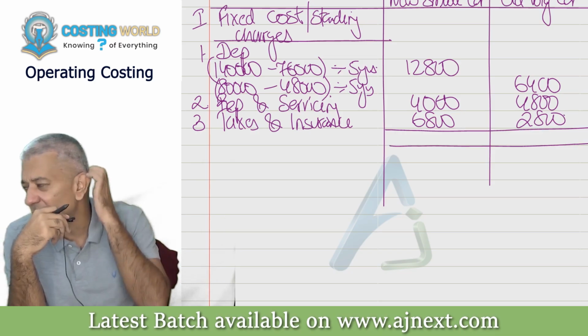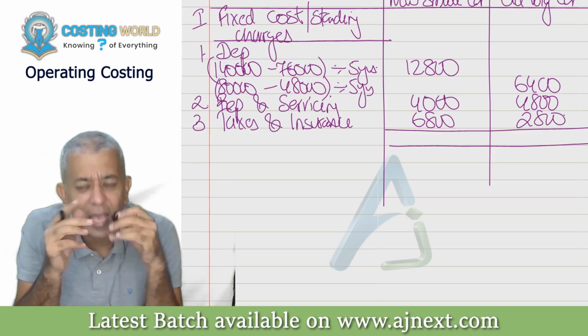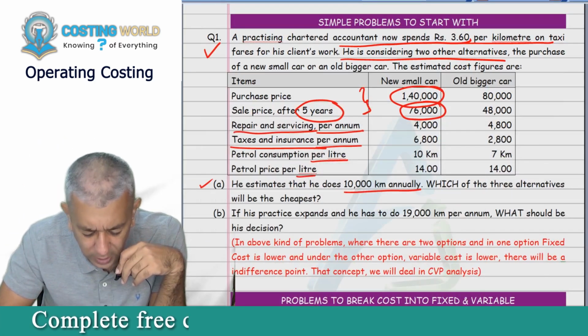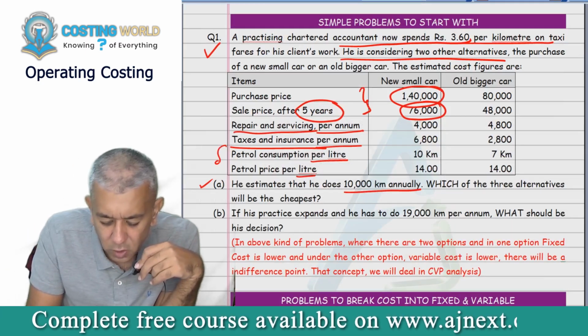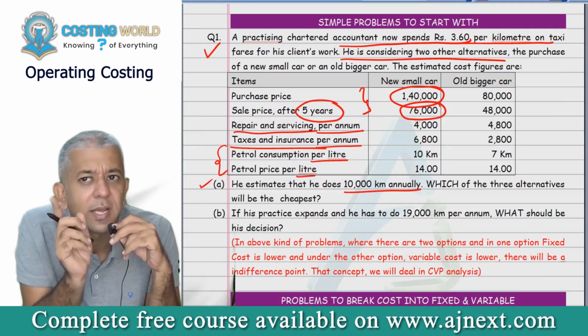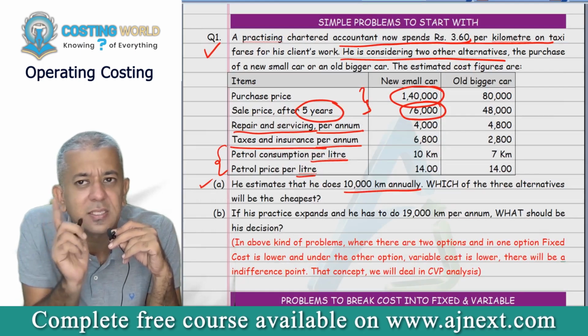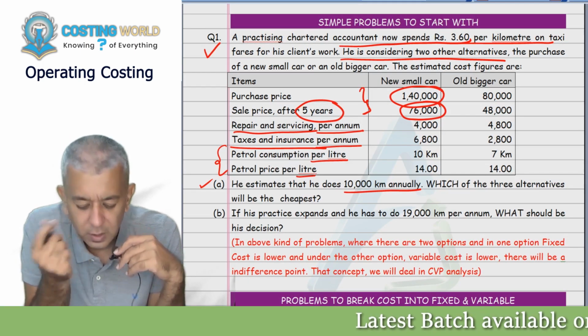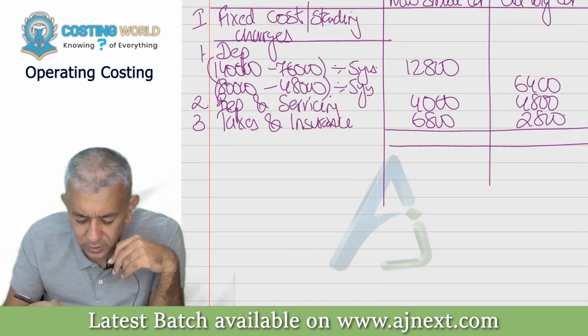Now see, I don't think apart from this there is any other fixed cost in this entire question. There is one cost that is left, that is petrol cost. But I think this petrol cost should be categorized as which cost? Variable cost.